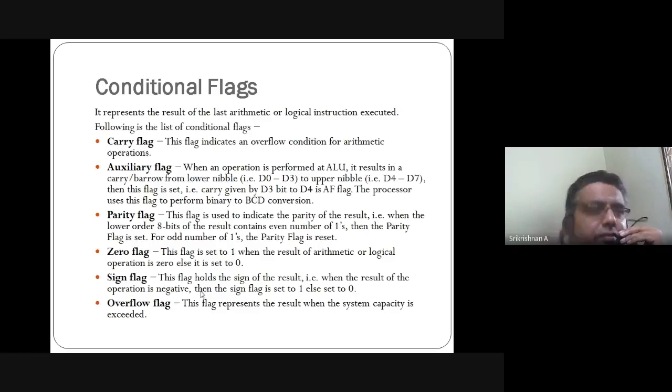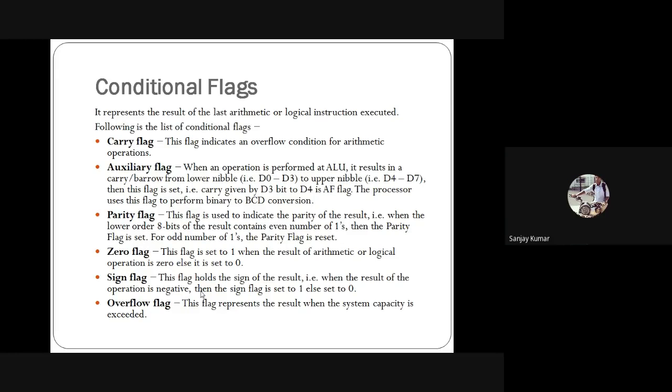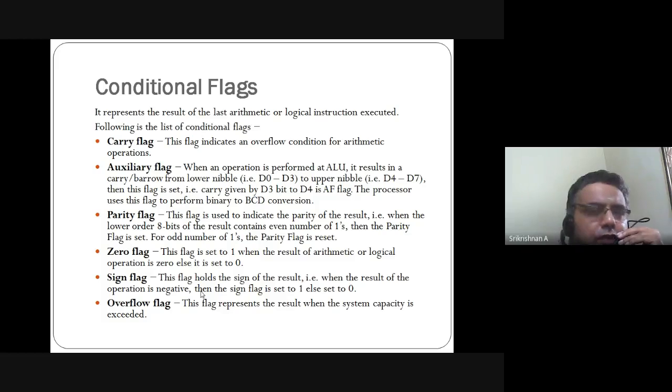Say for example 1111 1110. Can you understand that? Yes, sir. If you count the number of ones, it is equal to 7, and 7 is an odd number.